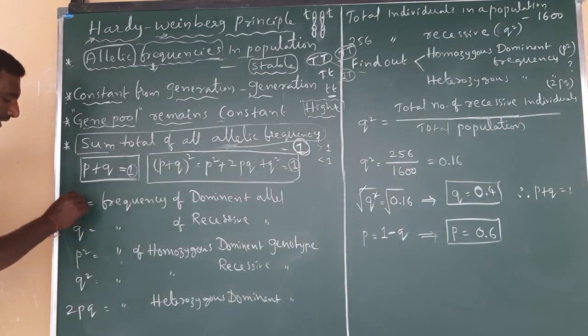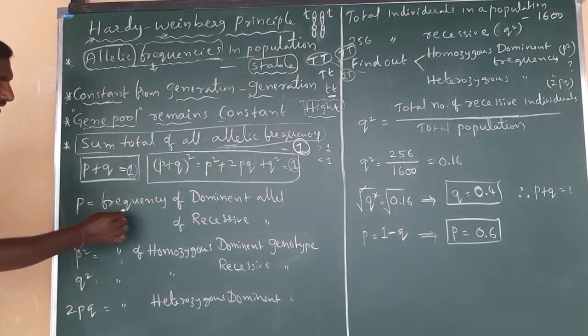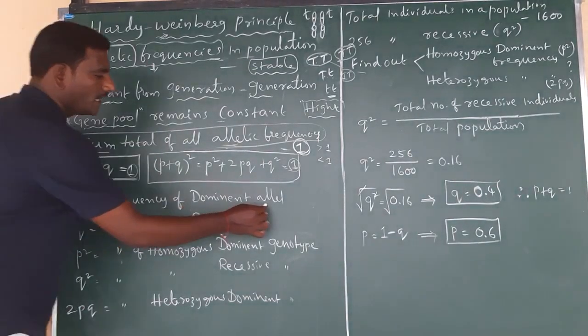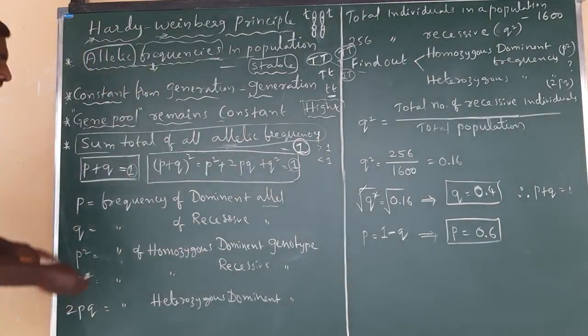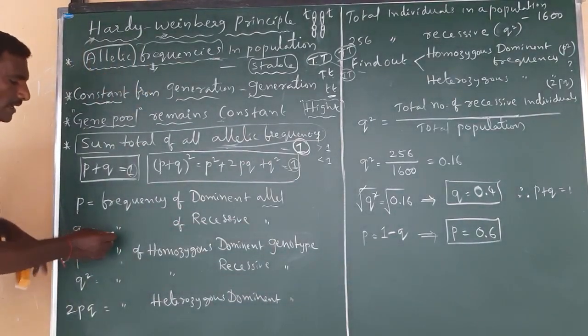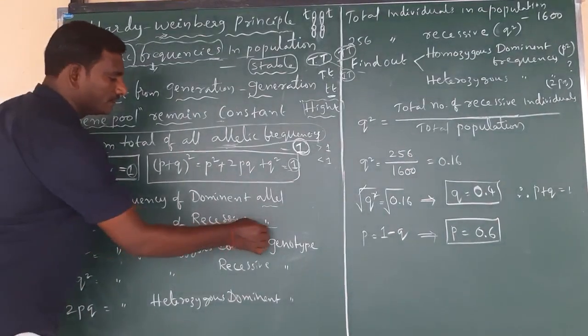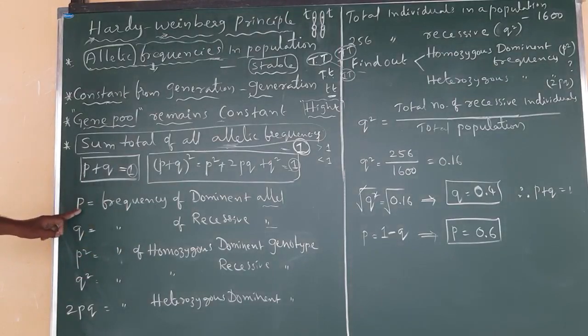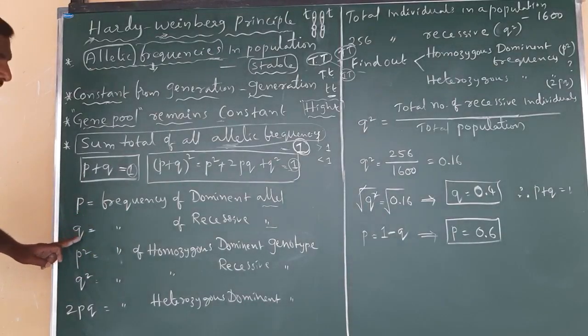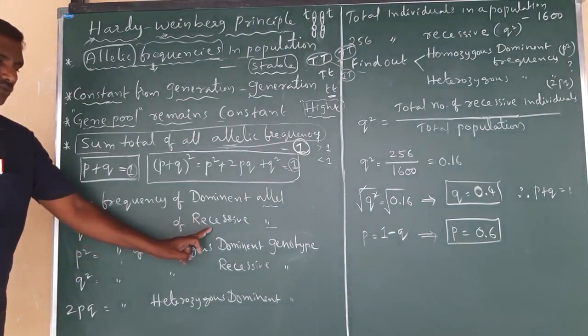Here simply p is equal to the frequency of the dominant allele, whereas q is equal to the frequency of the recessive allele. The frequency of dominant alleles is termed as p. Small q is equal to the frequency of recessive alleles.